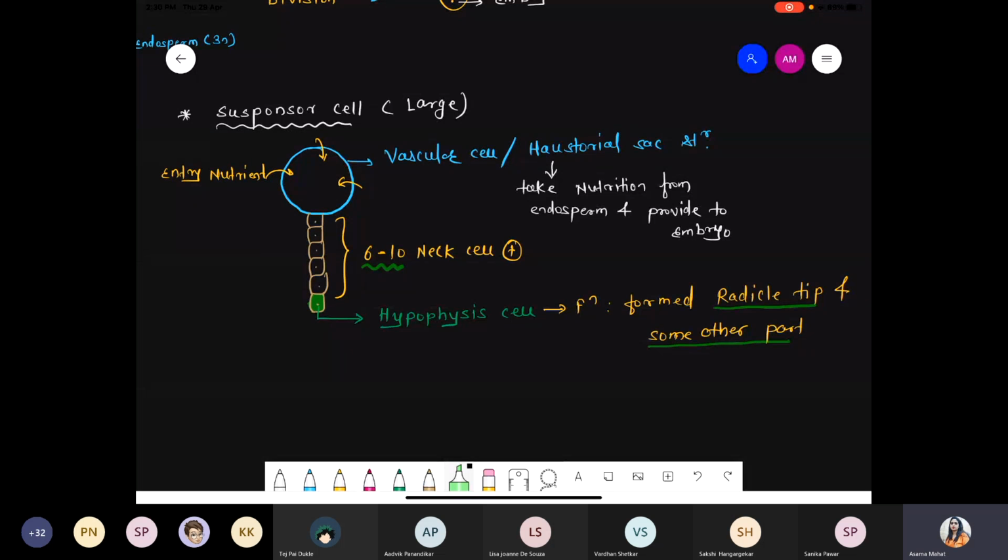Got it? So now what happened? Done this part? Done. Next point, we connect this point with the embryonal cell.